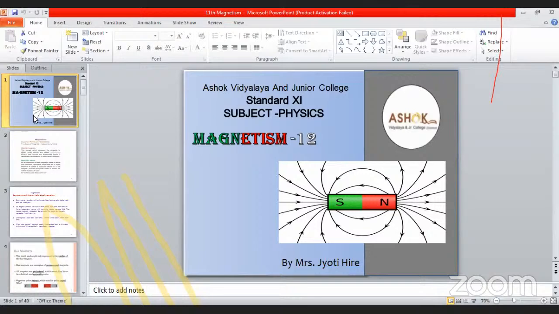Just as in an electric dipole you saw a positive charge and a negative charge separated by 2L, similarly here, this N pole and S pole have opposite pole strength, and they are separated by a finite distance, which is 2L. Using this analogy in magnetism, we define the magnetic dipole moment as M bar is equal to Q_M into 2L. What is this 2L?